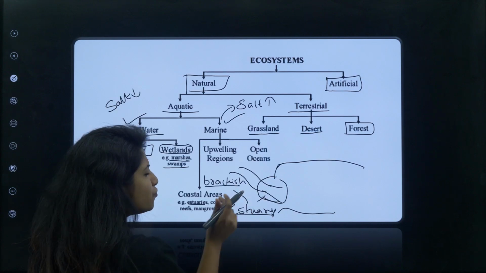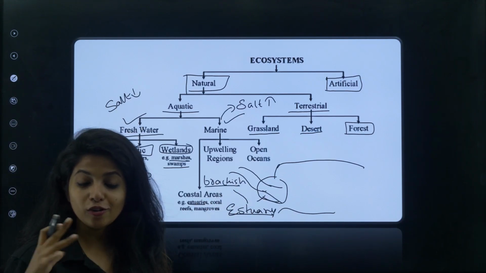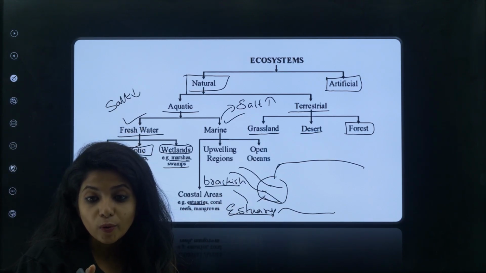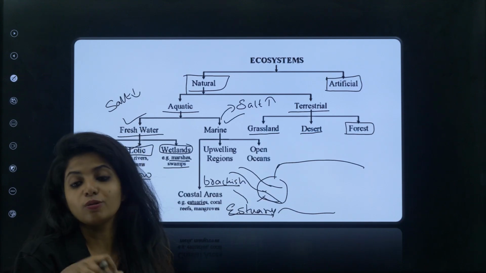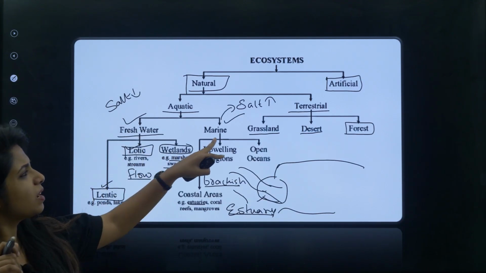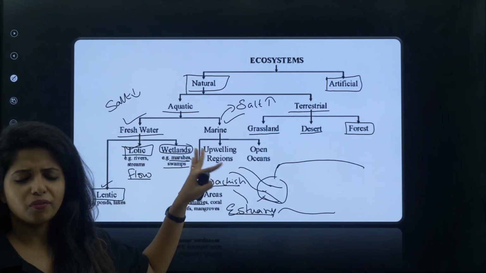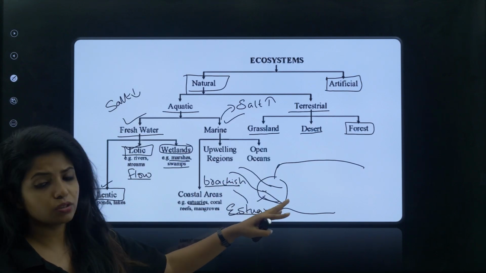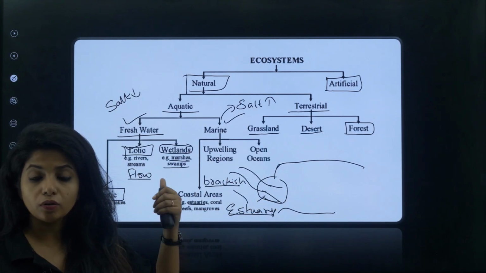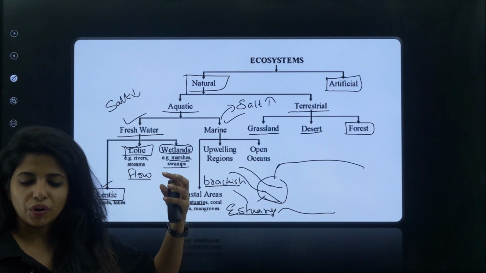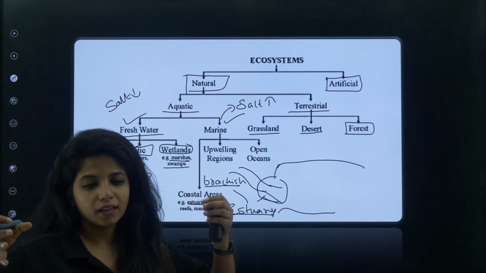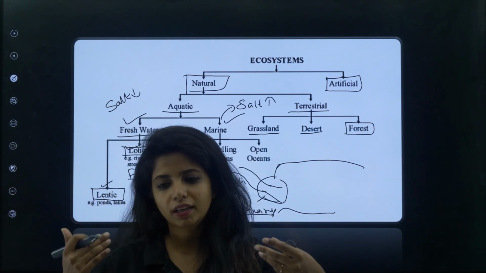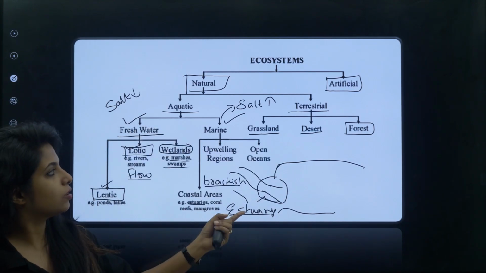So you will be having a very different ecosystem over there. You will be having organisms that can survive in both, almost both. So there's another ecosystem that is present over there, and all of them come under marine ecosystem. Why, you might ask? If river and this is coming together, it could include fresh water also, no? But we say majority of it, because if some amount of salt water comes in, it becomes salty. Right, so this also becomes salty.